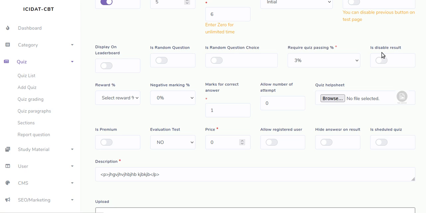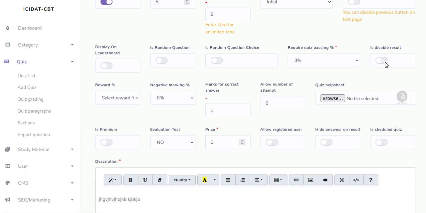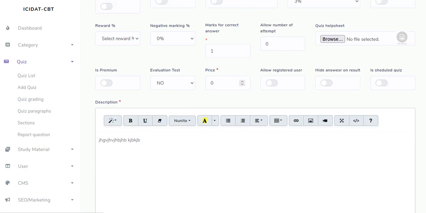You don't want people to see their results, you click here. If you want them to see their results, you leave it. Display on leaderboard, and then price, if you want to put a price to it. All right, on this exam.